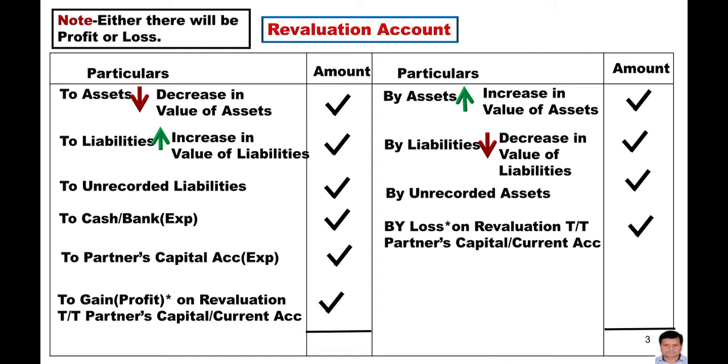And the items of the debit side are decrease in the value of assets, increase in the value of liabilities, unrecorded liabilities, and also some expenses at the time of the revaluation of assets or the reassessment of liabilities. Or if these expenses are borne by the partner, that also comes on the debit side of the revaluation account.